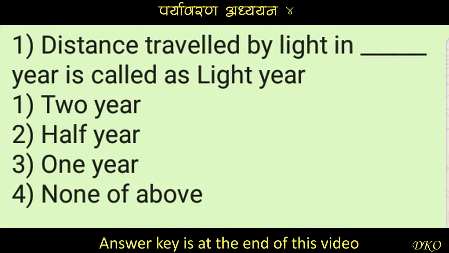Question number 1. Distance traveled by light in dash dash year is called as light year, and options are: option number 1 is 2 year, option number 2 is half year, option number 3 is 1 year, and option number 4 is none of these.